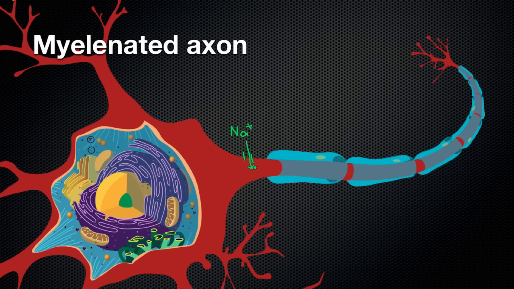Sodium has a positive charge, and that's going to cause the positive charges that are close to it to be repelled, and sodium is actually also going to rush down the axon. Now, this process of the charges moving along the axon, this is called electrotonic conduction.